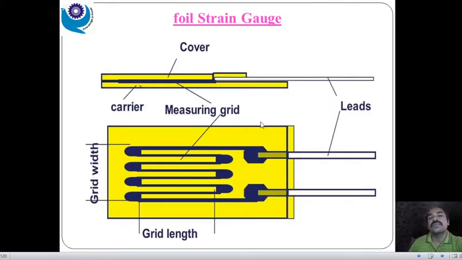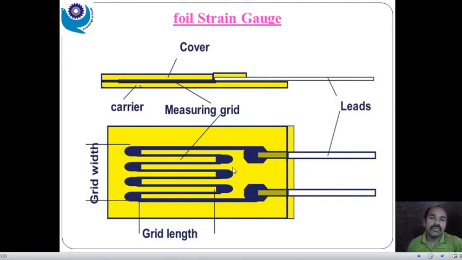Foil type strain gauge, if we see, under foil type or wire type, this is a simple metallic foil. In this fashion they have arranged it, and two leads have been extracted. When we apply a stress on this one, there is a proportional change in the length, or you can say there is a change in the resistance, and due to the change in the resistance we can easily detect it. So this is a simple foil type.